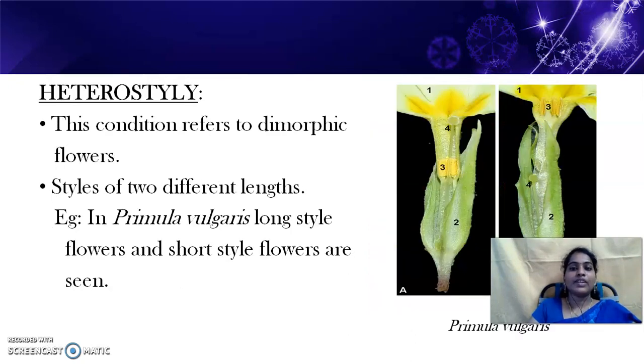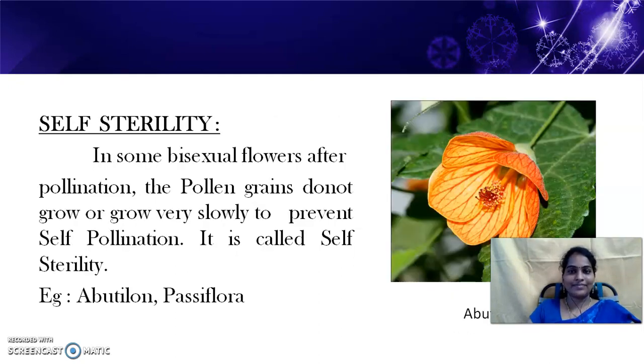Next, heterostyly. Here we see different heights of styles. Some are long style flowers and some are short style flowers. This is also an adaptation for cross-pollination. These different heights prevent self-pollination from occurring. Here the example is Primula vulgaris.